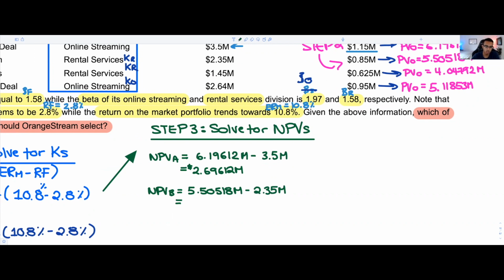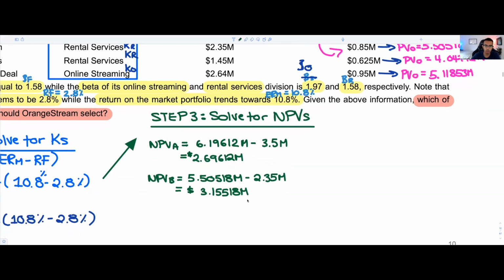Once again, if I make a mistake, let me know. I always review them afterwards, but still. So here our NPV will be equal to $3.15518 million. Already there. That seems to be bigger than the NPV of project B.